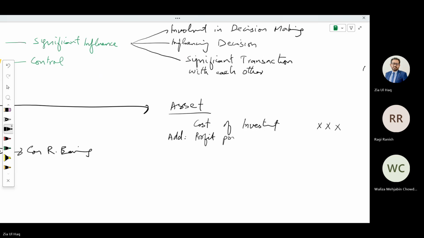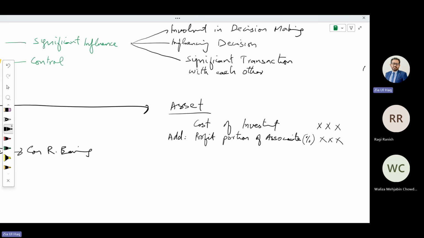Profit portion of associate means: the associate generated profit during the year of 100,000. Your investment is 30,000. What is your portion according to your percentage? So that will be added. And this profit will be recorded under P&L as well.